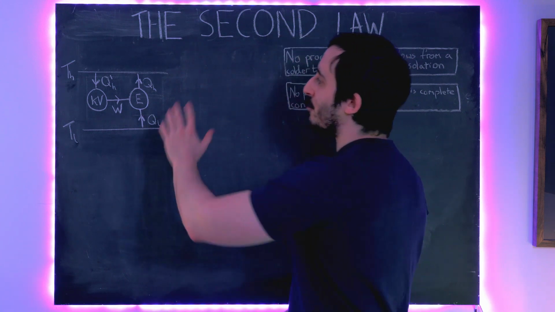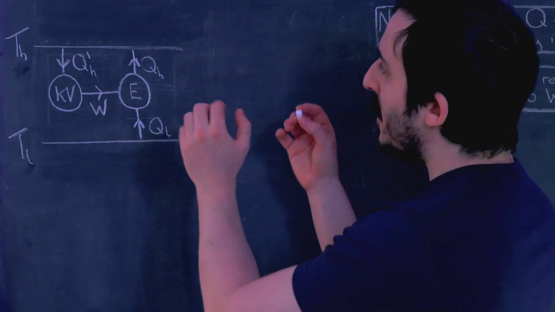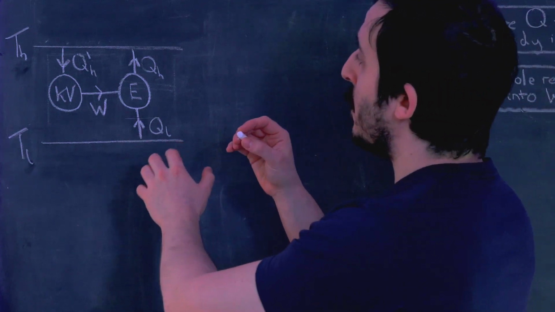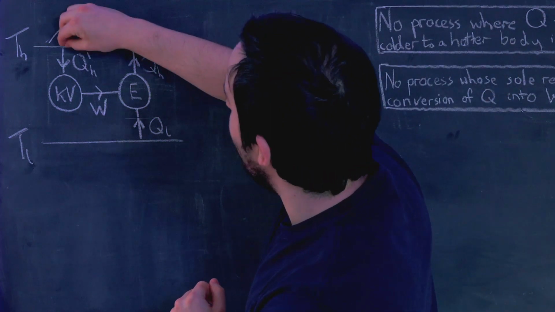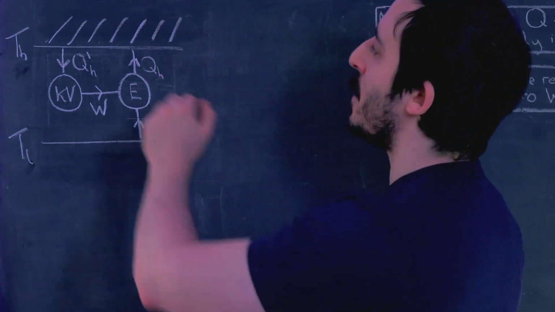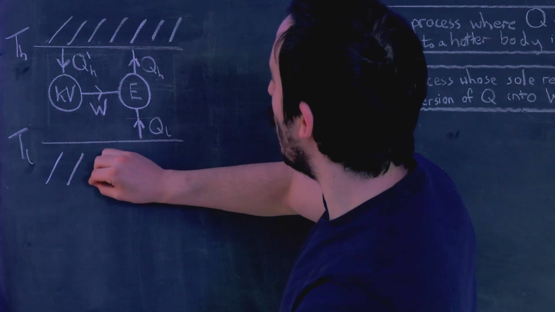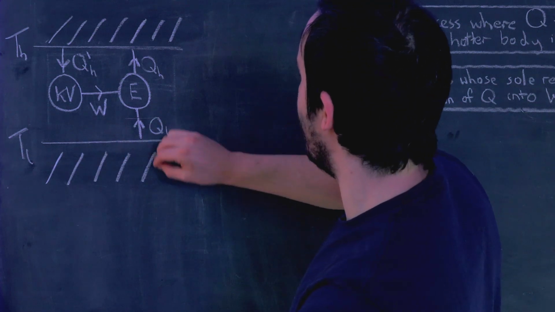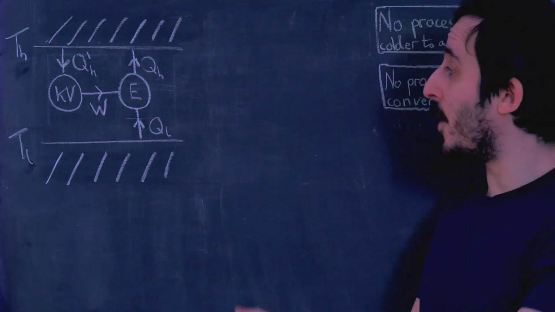So, let me direct your attention to this diagram over here. Now, this diagram is like the Carnot engine diagram we saw earlier. So up here, we have the hot reservoir, a really hot body at constant high temperature TH. And down here, we have the cold reservoir, which is at a constant temperature of TL. And this E here is our Carnot engine.